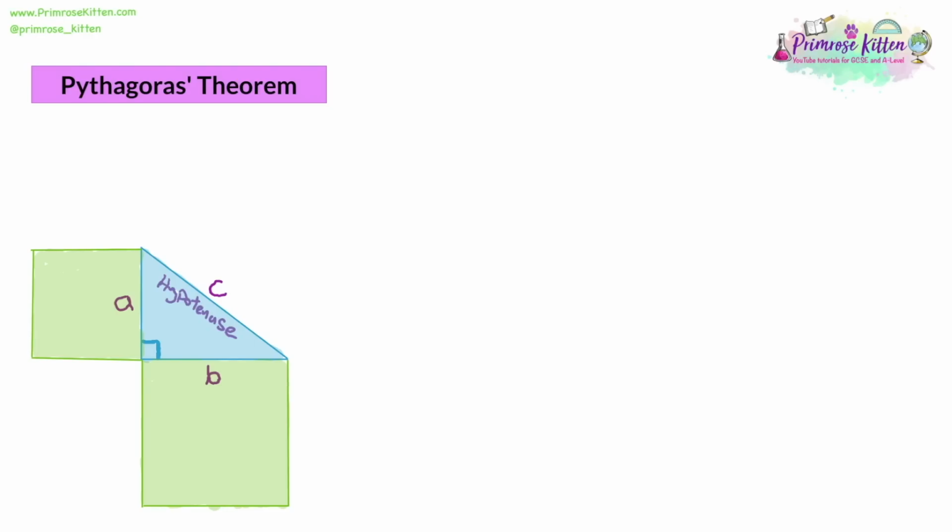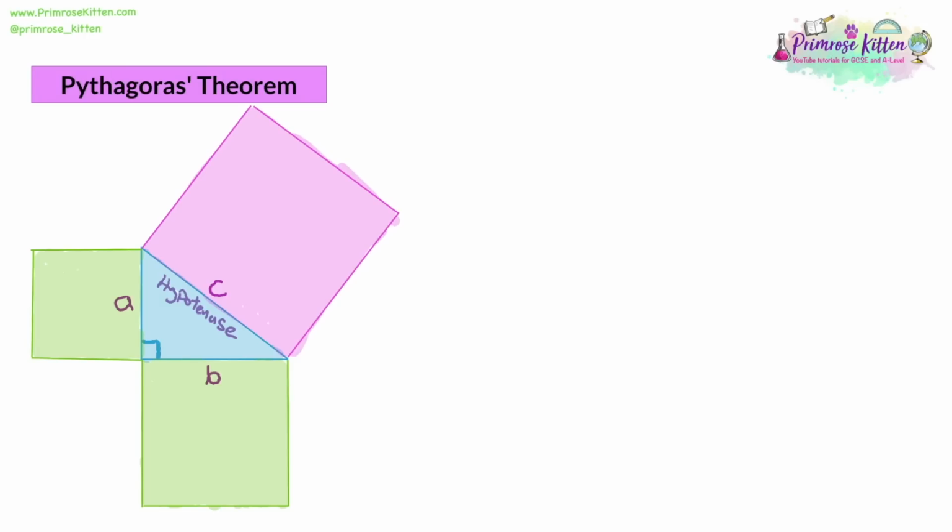Well, let's have a look at the square for C. Now, the square for C is going to be even longer. So it's going to go all the way up here. And then we can join it up. Now, as we can see, this square is much, much larger. Now, what is the side length of C going to be? Well, let's say it's 5. Then this will be a 5 by 5 square. So we'll have an area of 25. So think about what we've done here. We've got an area 9 square, an area 16 square, and an area 25 square. So can we make any connections between those numbers?